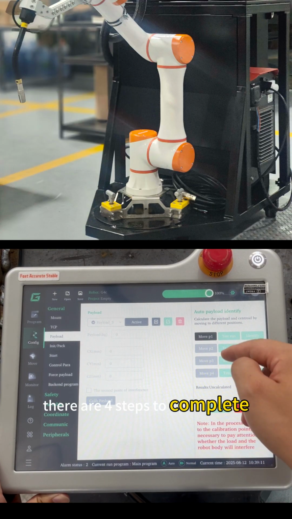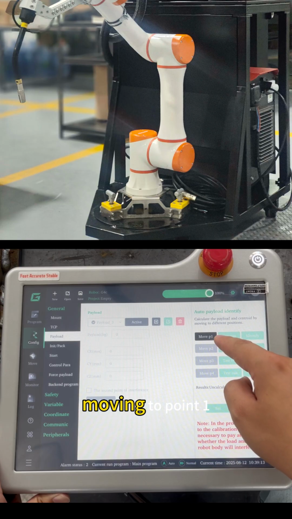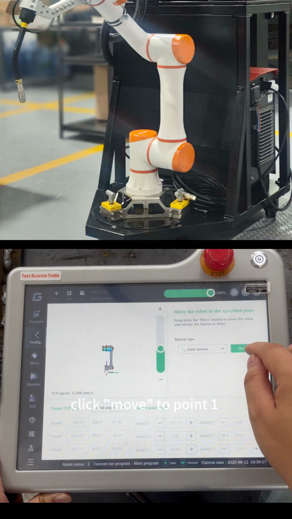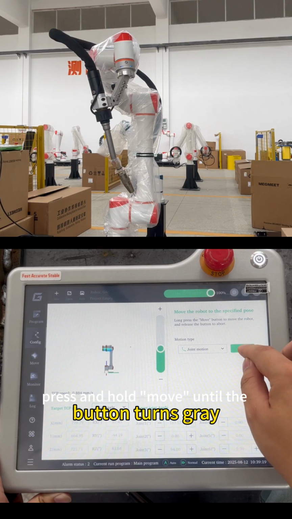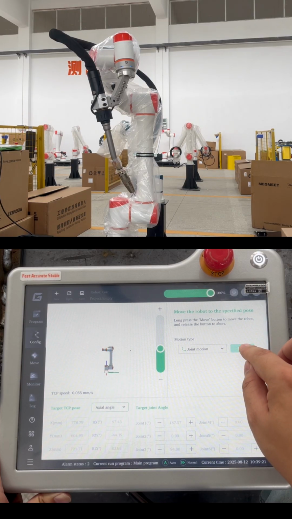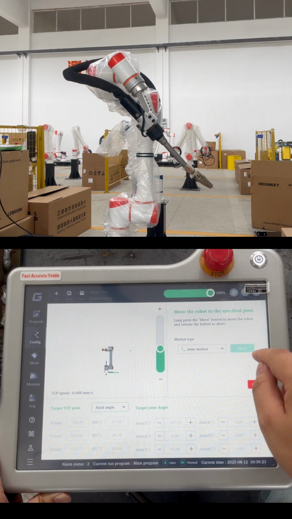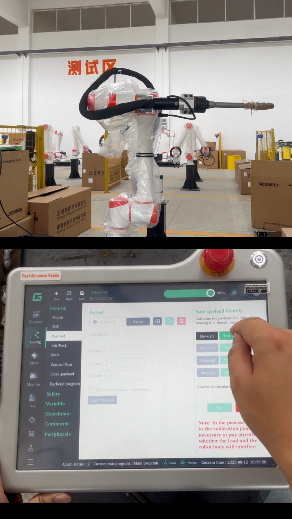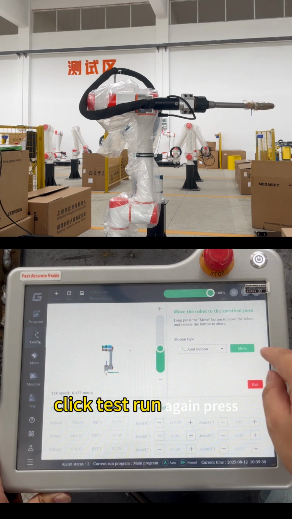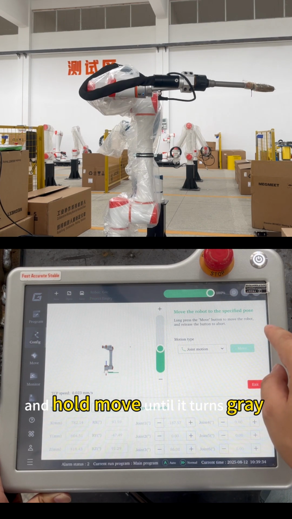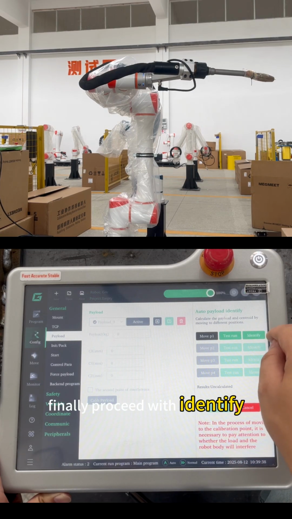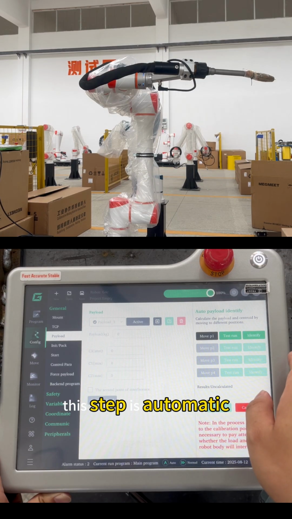There are 4 steps to complete, moving to point 1, point 2, point 3, and point 4. Click Move to point 1, press and hold Move until the button turns gray. Then exit. Click Test Run. Again press and hold Move until it turns gray. Exit. Finally, proceed with Identify. This step is automatic.